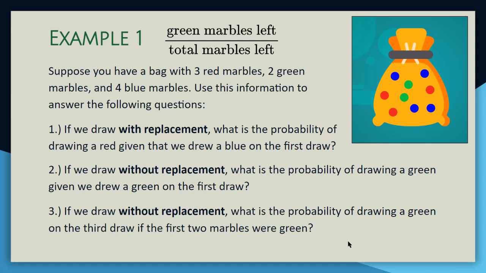So I have no green marbles left. For the denominator, total marbles left, I started with 9. I removed 2. I should be left with 7. So there are 0 green marbles left out of 7 total marbles. So the probability of drawing a green on the third draw, if the first 2 were green, is 0, meaning it's not possible.